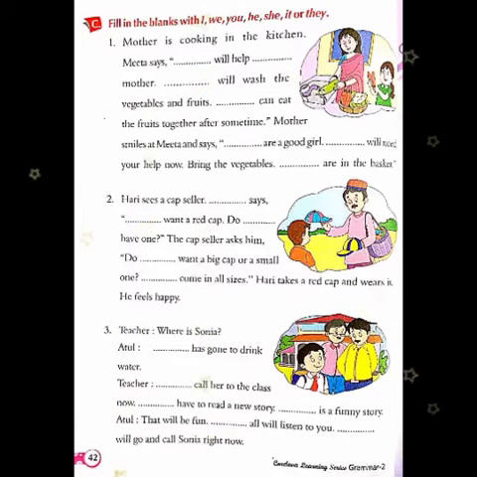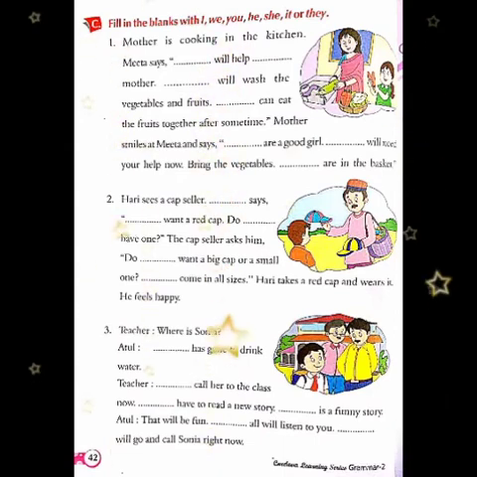We can eat the fruits together after some time. Now here we can eat the fruits together after some time. Mother smiles at Meena and says, you are a good girl. Here, you are a good girl. I will need your help now. Bring the vegetables. They are in the basket. Now for whom have we used they here?